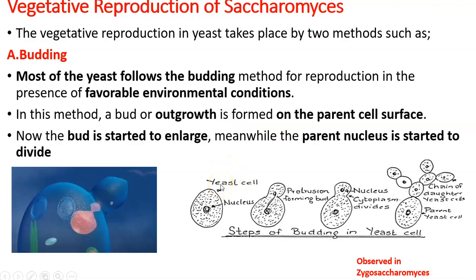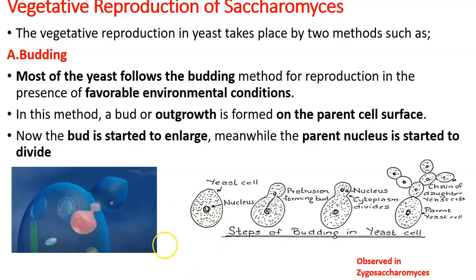Okay, maximum Saccharomyces species go for budding, and a very few number of species go for fission or any other sexual reproduction. Okay, but sexual reproduction can be done by any species if conditions are unfavorable. But apart from fission, budding is the most favorable thing. That is the point that I wanted to make.